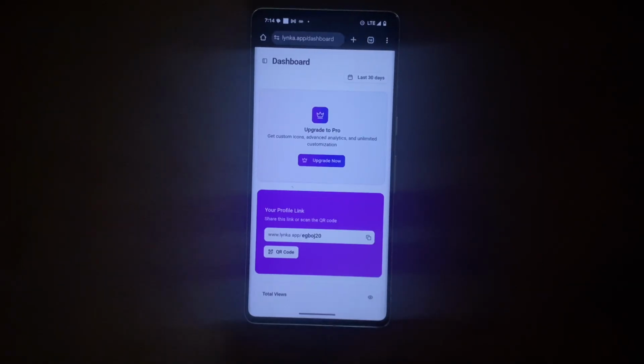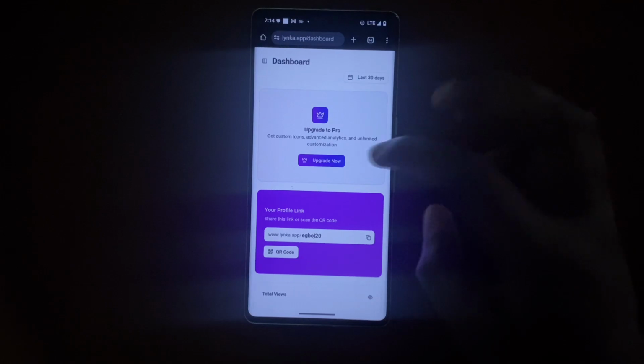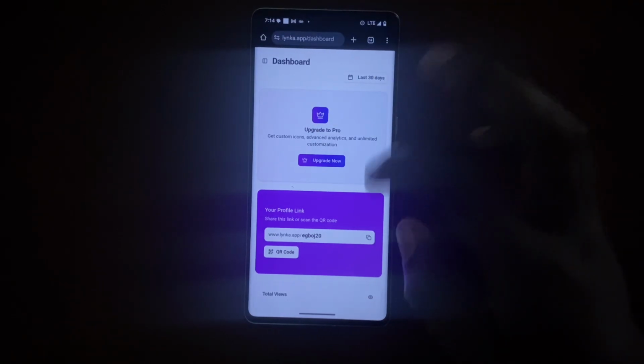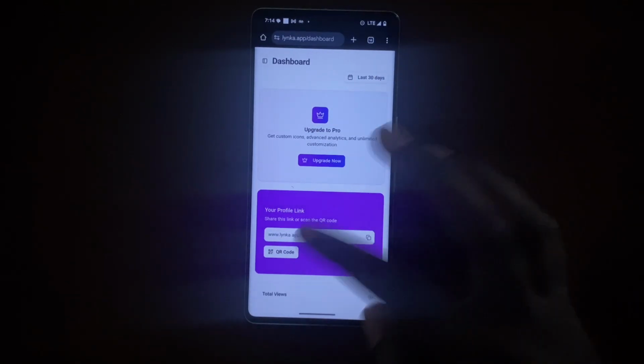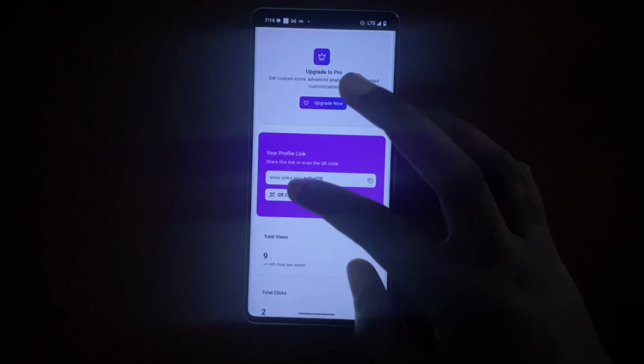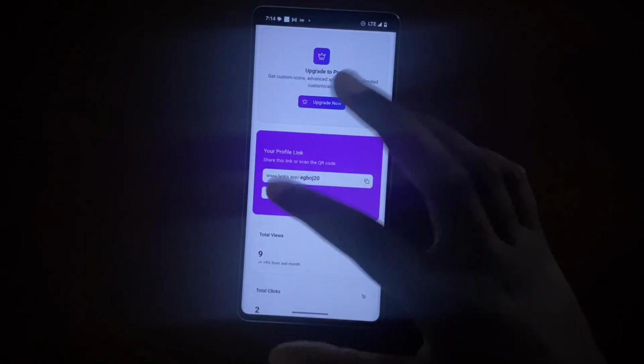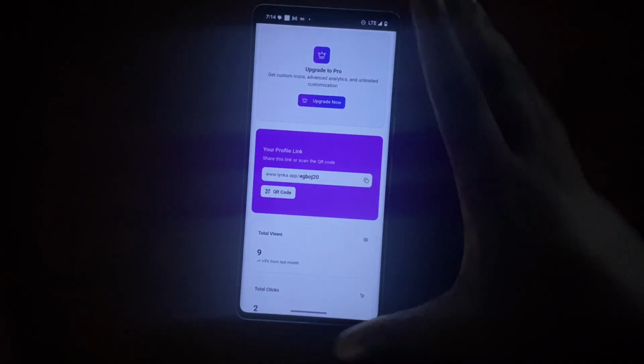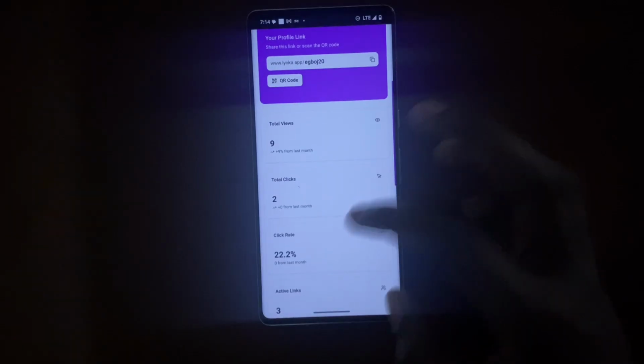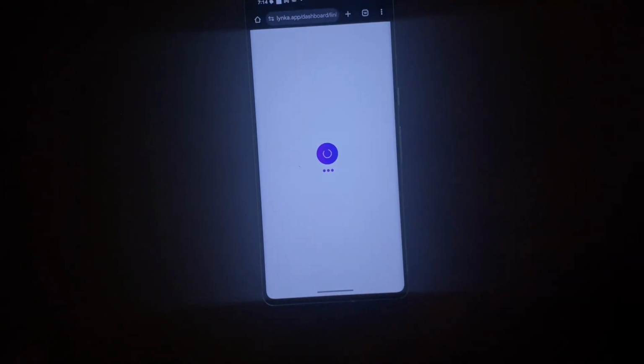Now, this is my Lynka dashboard. I can upgrade to pro if I want some advanced stuff here. If I click on QR code right now, I should easily be able to do this thing, but for some reason, this QR code thing isn't working. Weird. So I can see the views, the clicks, and everything for my stuff. I can add a new link if I want to. Let me just click on that first of all.